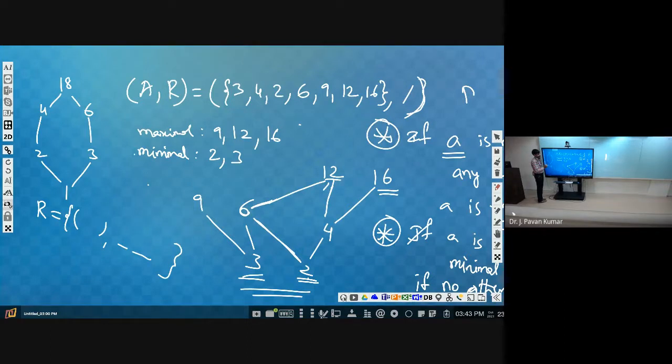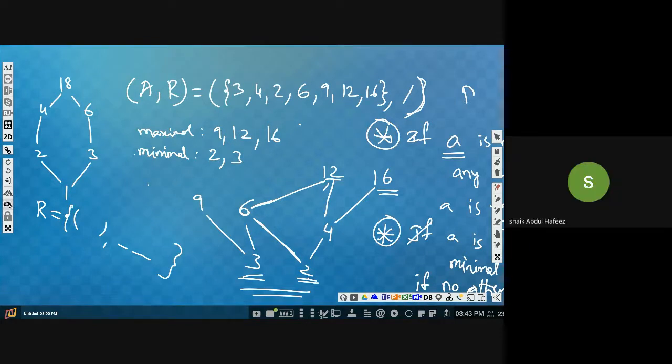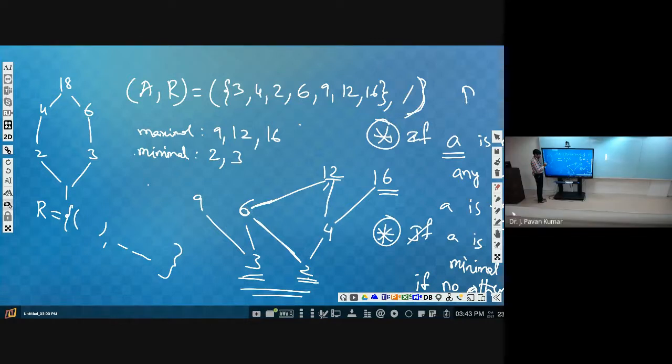Try to understand. First you have to say 1, comma 1. Yeah, 1, comma 1, 2, comma 2, 4, comma 4, like this. All those reflexive pairs will be there. Next 1, comma 2, then 2, comma 4, 4, comma 18, 1, comma 3, 3, comma 6, 6, comma 18. Next, any other?